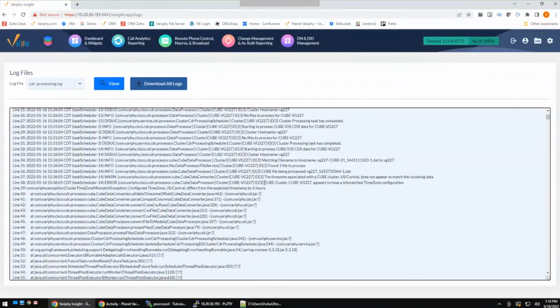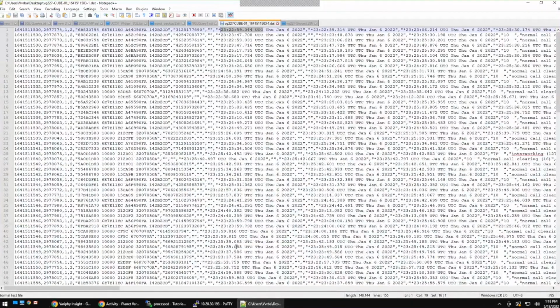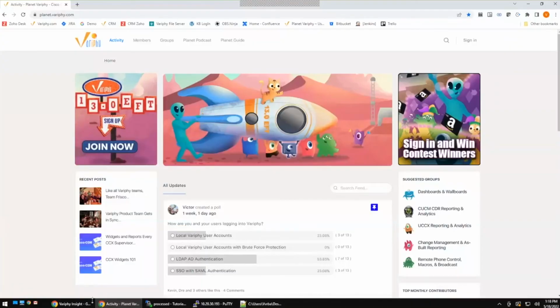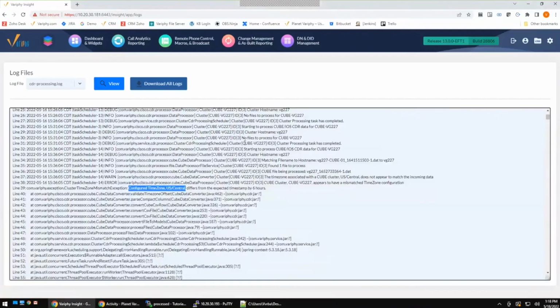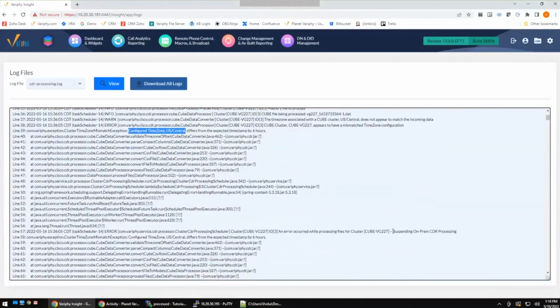And you'll take a look right off the bat. You're going to see errors, and it's going to tell you there appears to be a time zone mismatch. I was initially configured for US Central Time, in other words this time, and then I made some adjustments to my Cube, and I'm now using UTC. So I needed to adjust my Verify system to use UTC to be able to properly look at that data. You'll also notice that it is going to tell you it is suspended.